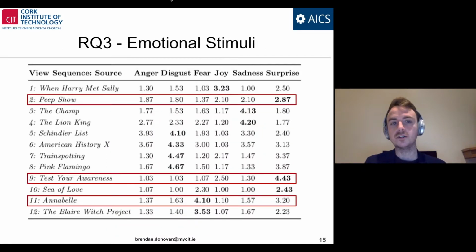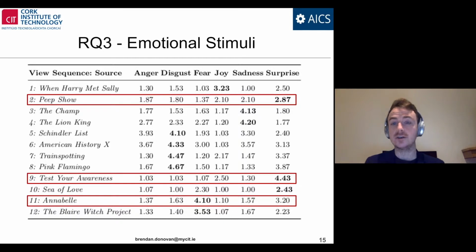In terms of the emotional stimuli that we used, we introduced 3 that were, as far as we know, never used in emotional stimuli research: Peep Show, Test Your Awareness, and Annabelle. For 2 of these 3 newly introduced stimuli, Test Your Awareness and Annabelle, they are highly successful in eliciting at least one strong experience of emotion.